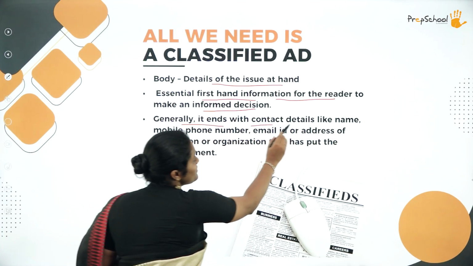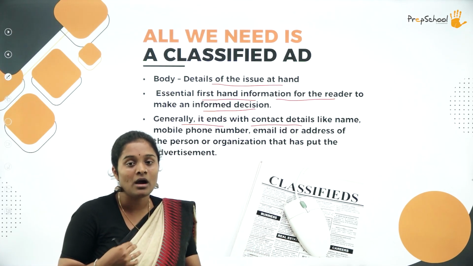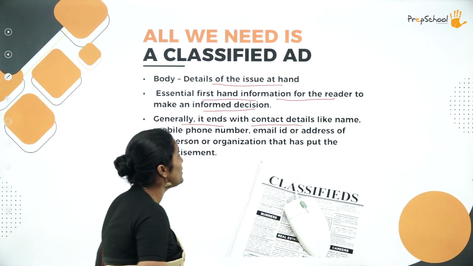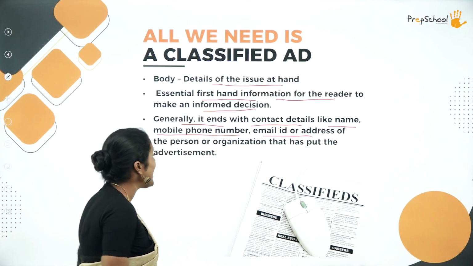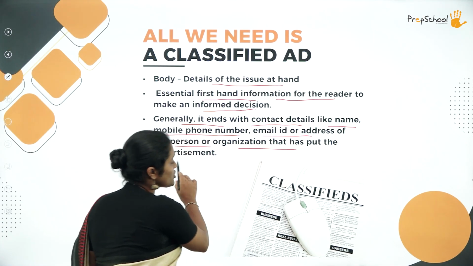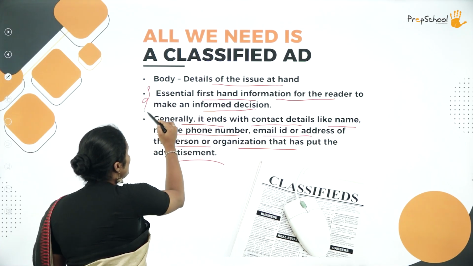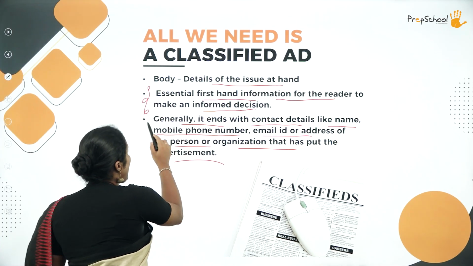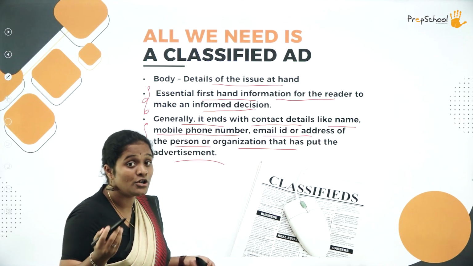So generally it ends with contact details, such as if they have to contact you or you have to contact them. How is it that it is done? With the help of name, mobile phone number, email ID or address of the person or the organization that has put up the advertisement. So essential details will be put up in the body of the advertisement, as well as I'll give you an example, do not worry about it. Okay, how does it look like? I will show to you.